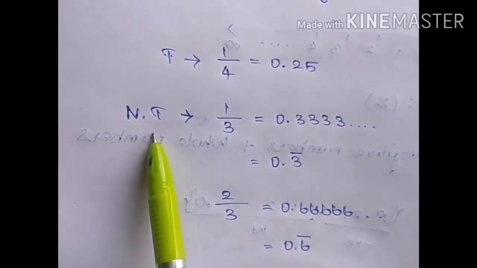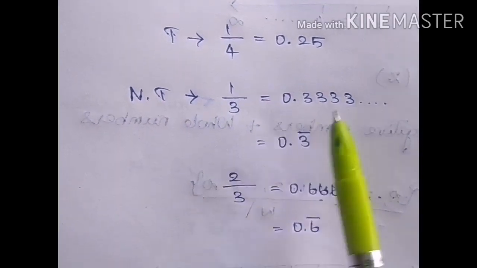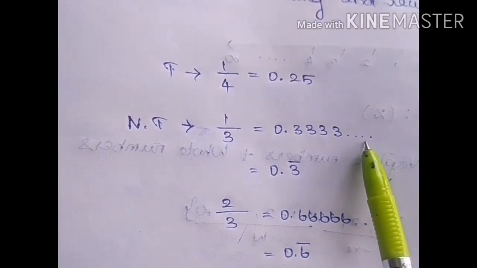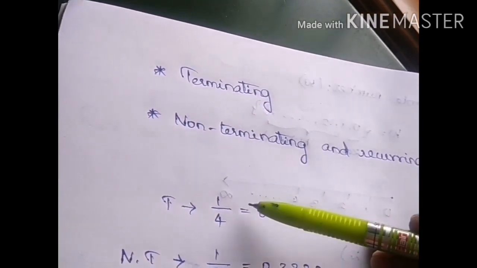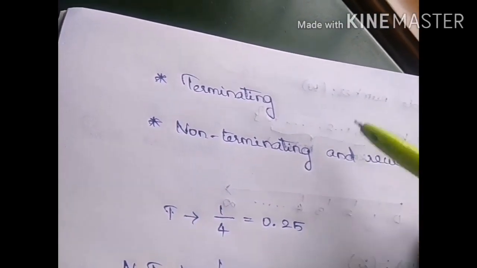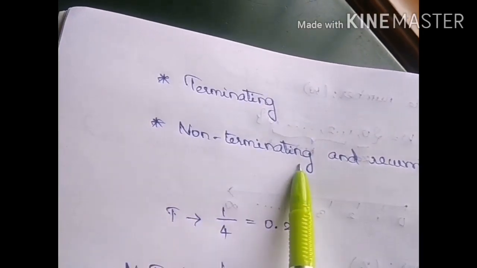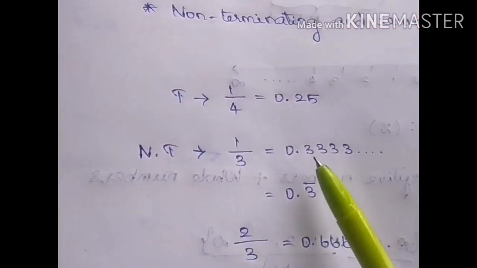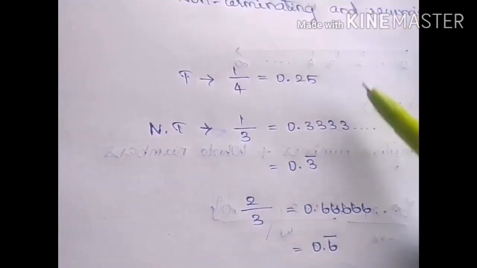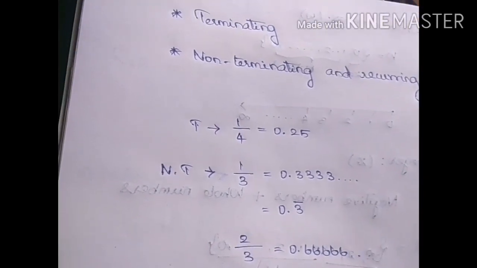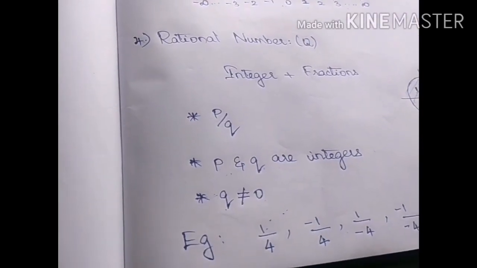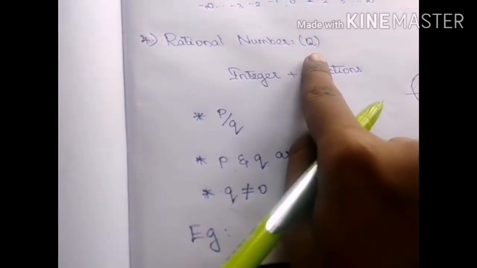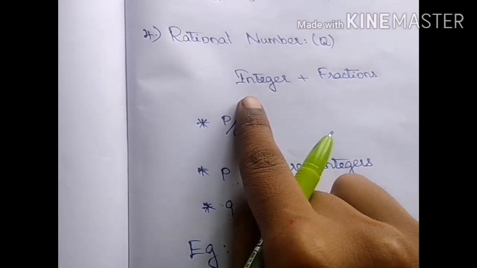Recurring means repeating. We have seen 2 examples for non-terminating. In these 2 examples, the numbers get repeated. That is called recurring. So, for terminating, the example is 1 by 4, which is 0.25. And the example for non-terminating and recurring is 1 by 3 and 2 by 3. All these numbers are rational numbers. I told you already, rational numbers are nothing but fractions together with integers.